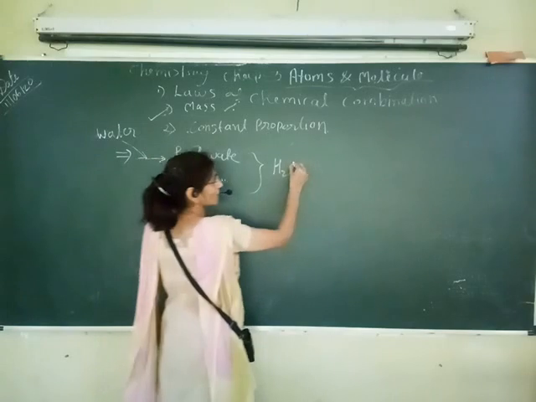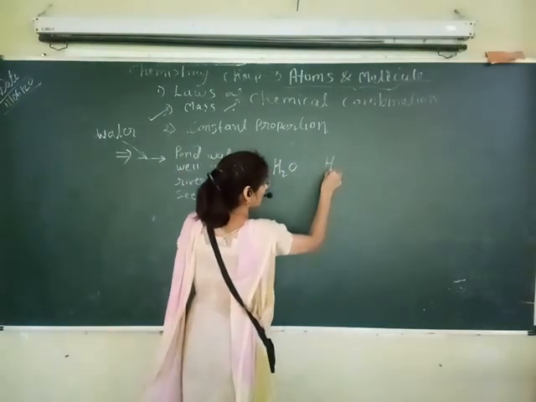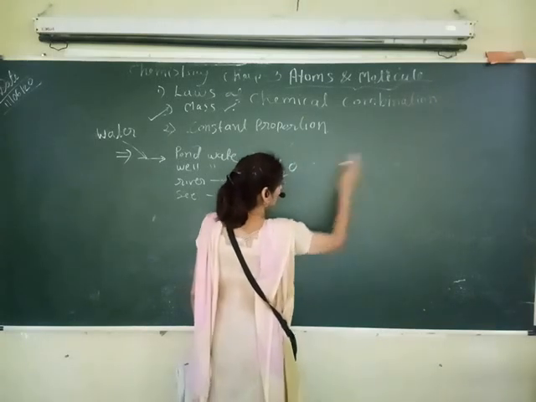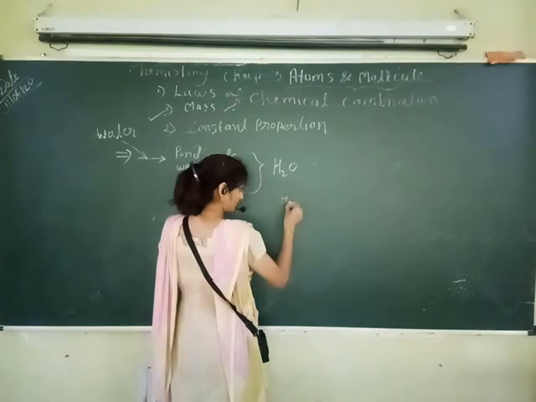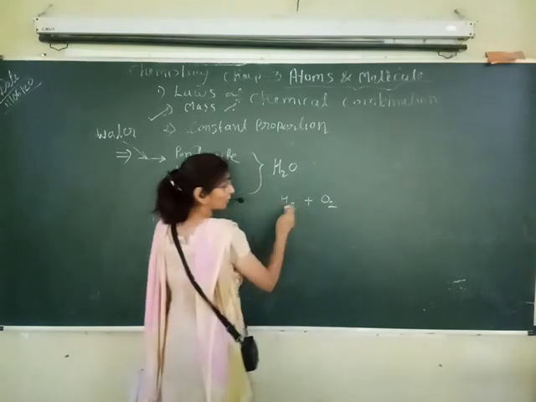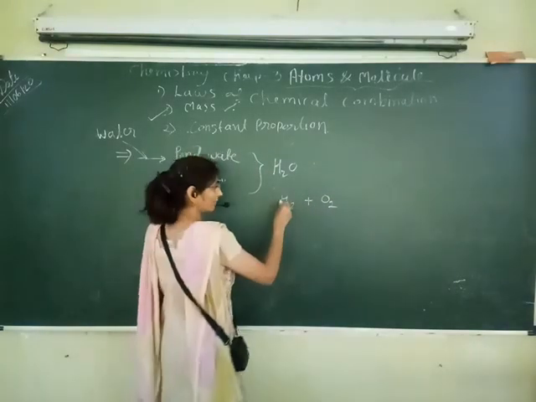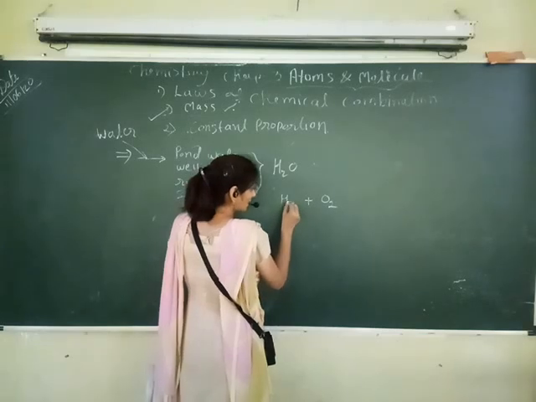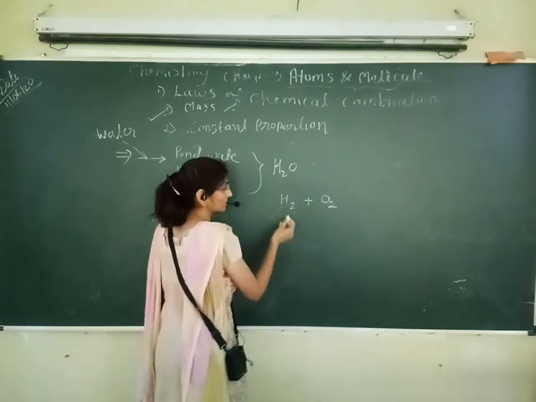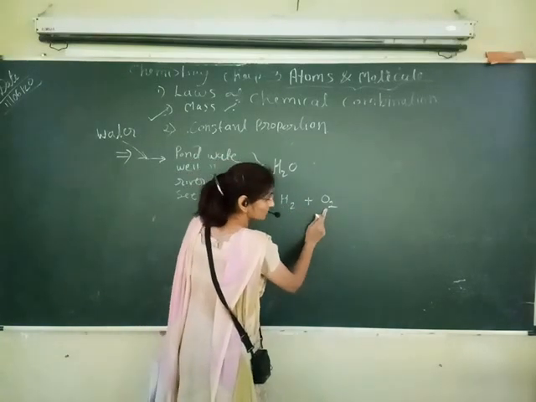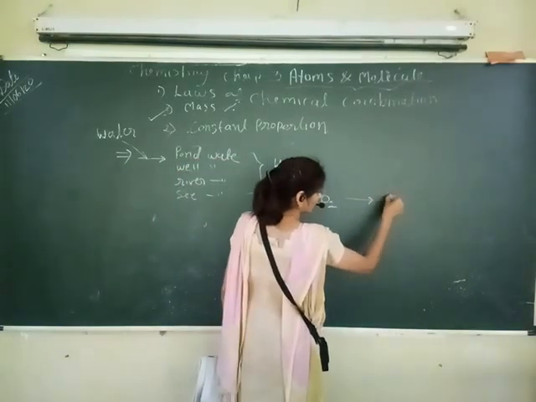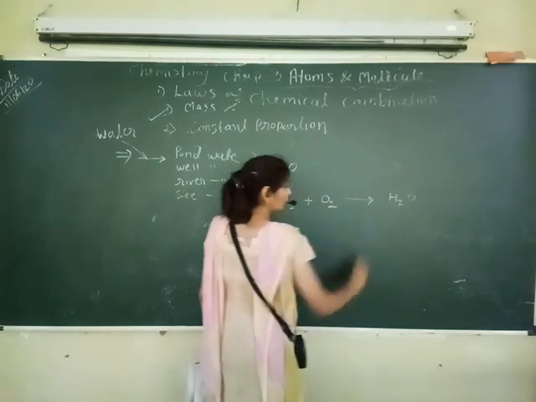And here how is H2O formed? By the combination of hydrogen and oxygen. Hydrogen and oxygen we can never write in singular form, because these are diatomic. We will learn in our further study. Means दो एटम से ये मॉलिक्यूल बनता है. ऑक्सीजन भी दो एटम से बनता है. That's why we are writing H2 and O2. When H2 and O2 combine here, what will we get? H2O. क्या मिलेगा हमको? H2O मिलेगा.